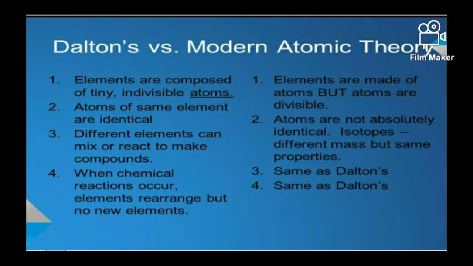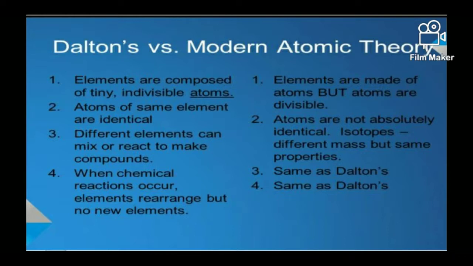Dalton's theory also states that the atom is the smallest individual particle of an element, but the modern one states that atoms are divisible, consisting of subatomic particles like electrons, protons and neutrons.